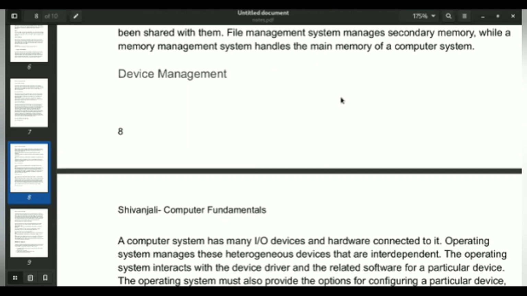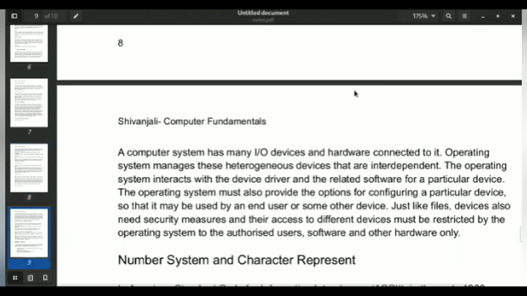You can just take the example of USB. You connect that to your hardware, and the operating system configures it. This is what you can call device management. Device management is one of the functionalities of the operating system which is used to manage the input and output devices, and it configures that particular device.